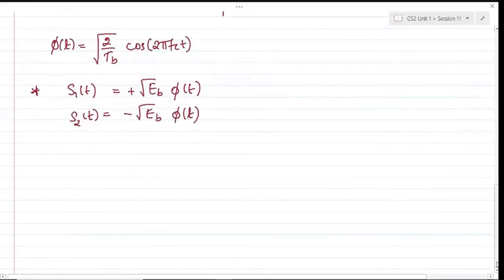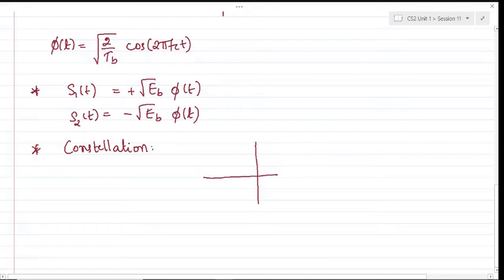It doesn't matter. It's just a scaling factor that would get affected, but not the nature of the constellation. So based on this, you can easily sketch the constellation. Okay, the constellation diagram would look very simple. It will be a one-dimensional diagram. So this would be 0 just for the reference.